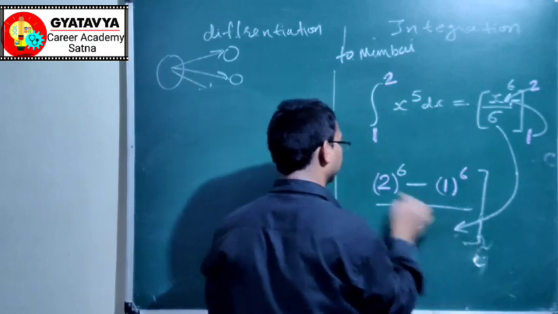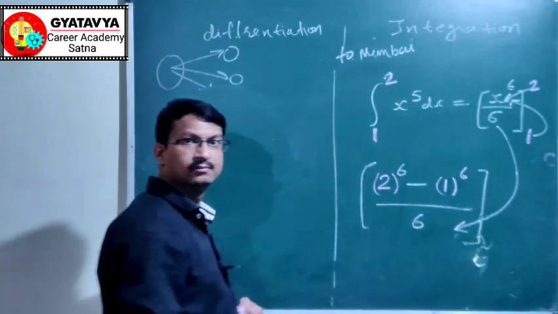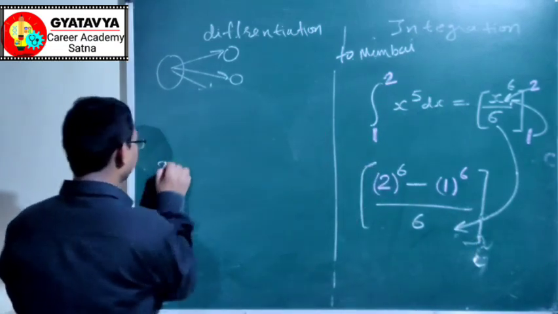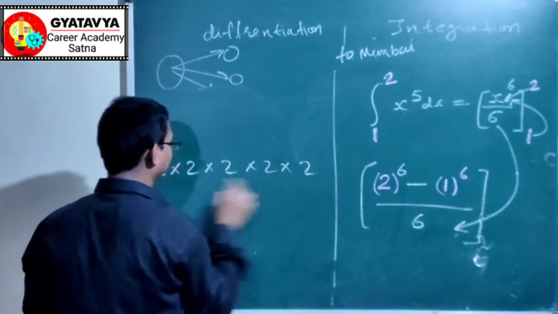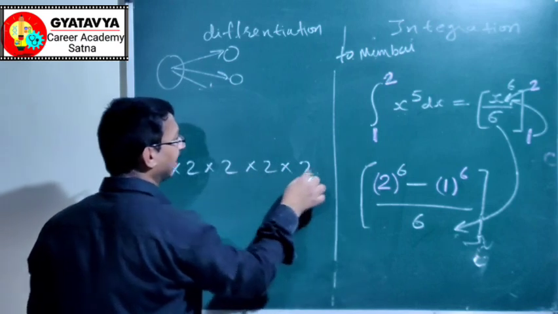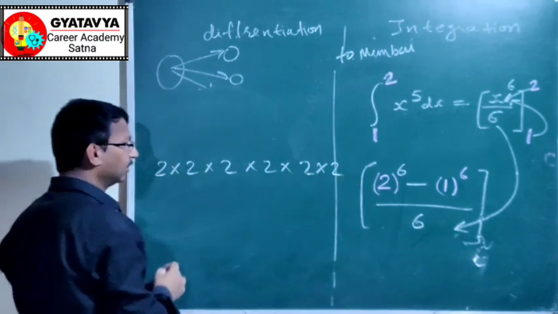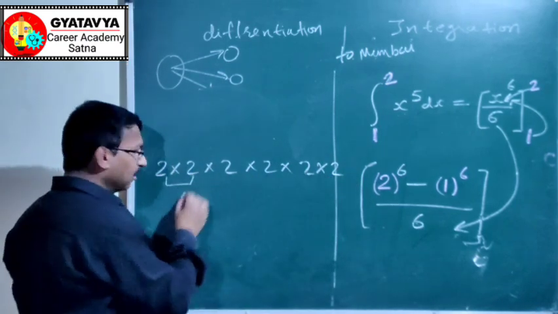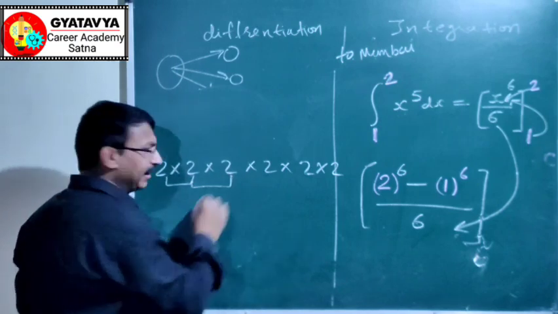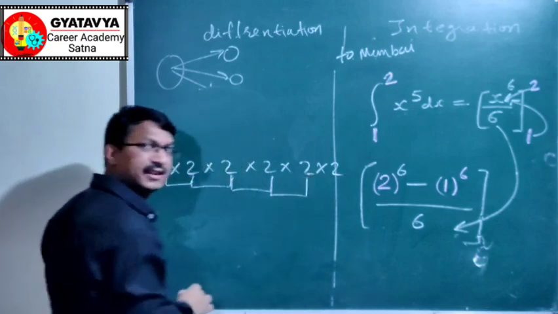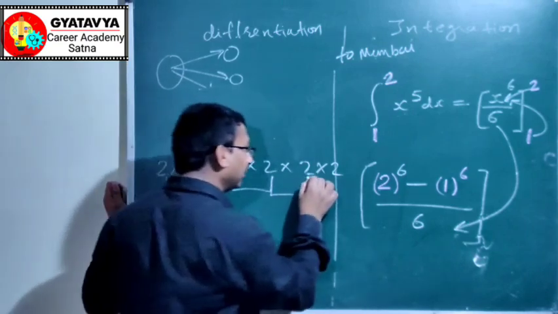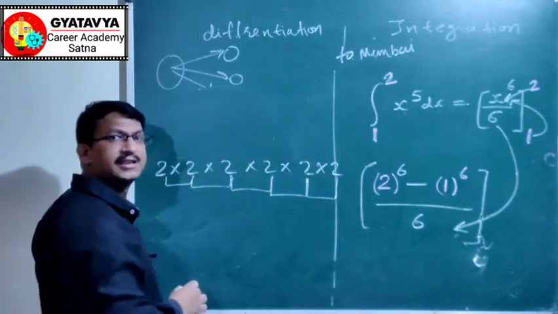Now you can solve 2 to the power 6: 2 into 2 into 2 into 2 into 2, 6 times. 1, 2, 3, 4, 5, again 1, 6. 2 into 2 is equal to 4, 4 into 2 is equal to 8, 8 into 2 is equal to 16, 16 into 2 is equal to 32, and 32 into 2 is equal to 64.